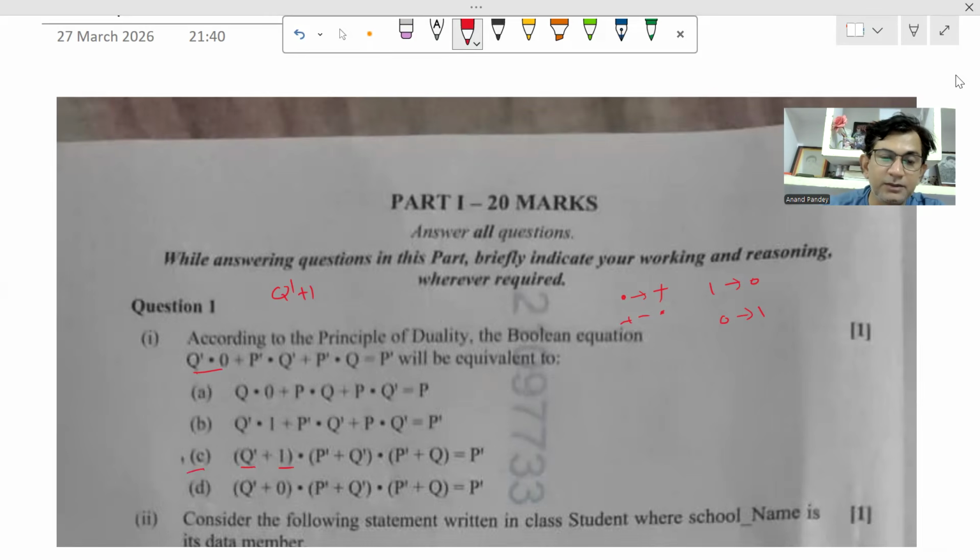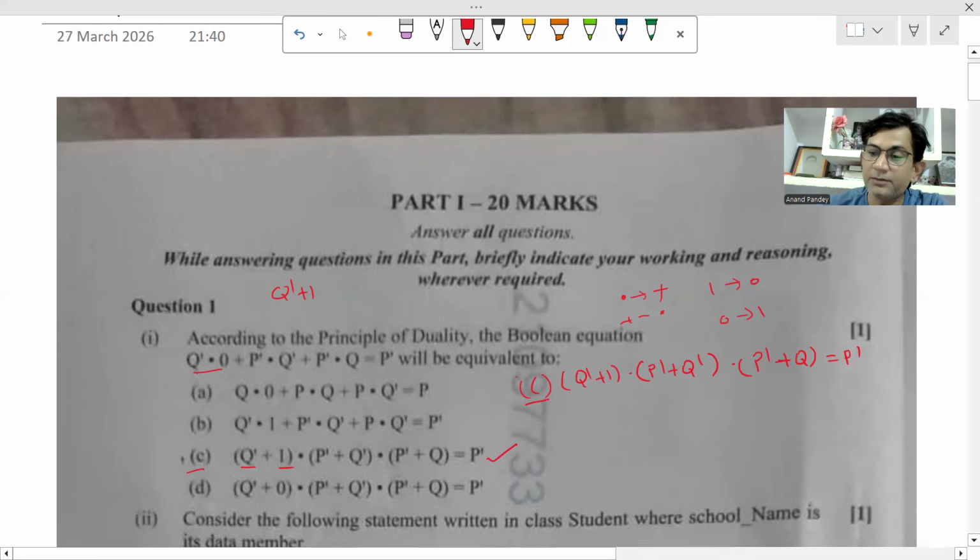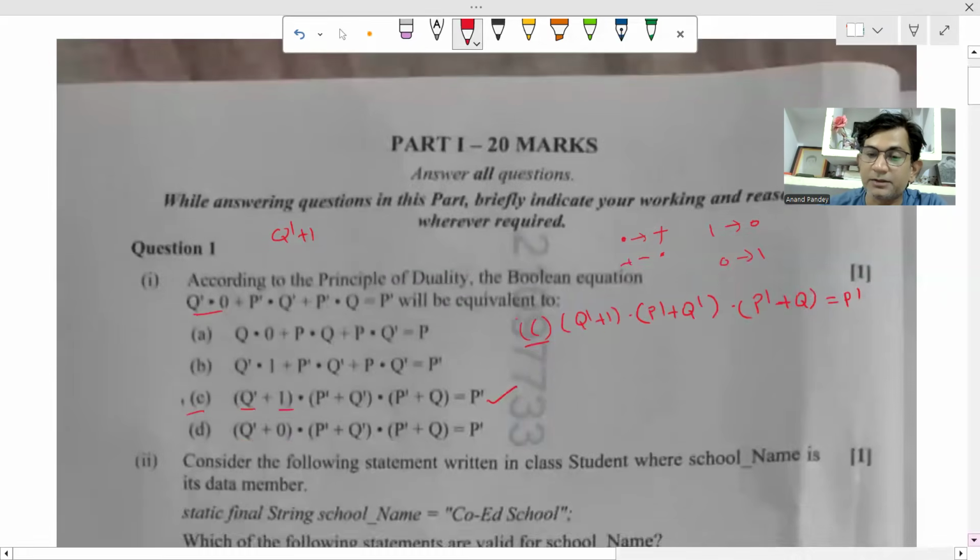In none of the other options do we have Q dash plus 1. So the answer is C. The answer of this question will be C. So you can write like this: C, then Q dash plus 1 dot P dash plus Q dash dot P dash plus Q equal to P dash. And students, so many times I told, and again I'm telling you, you're supposed to write the option as well as the answer also. Okay, it's a better way to write the answer of each objective question, MCQs.